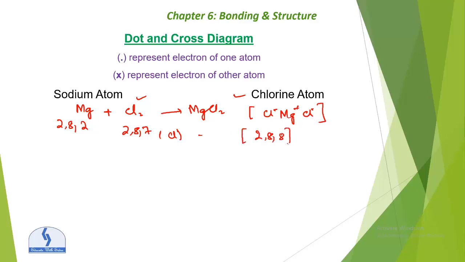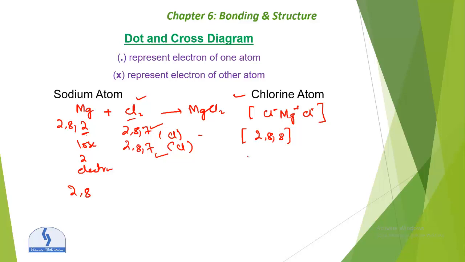And how will it become that? Because magnesium will lose 2 electrons, so the electronic configuration will become 2,8. And chlorine basically has 2 atoms, so it's like 2,8,7 and 2,8,7. There are 2 atoms of chlorine. So one electron will be gained by this 7, and another will be gained by this. So there will be 2 electrons gained by chlorine, and the electronic configuration again becomes 2,8,8. 2,8 for the magnesium, and another 2 electrons gained by the Cl.